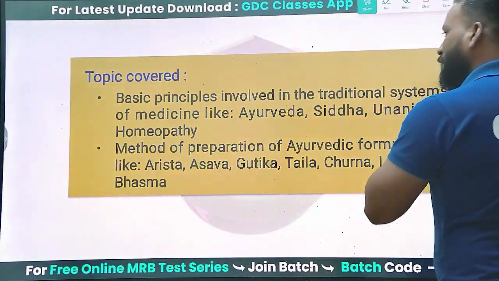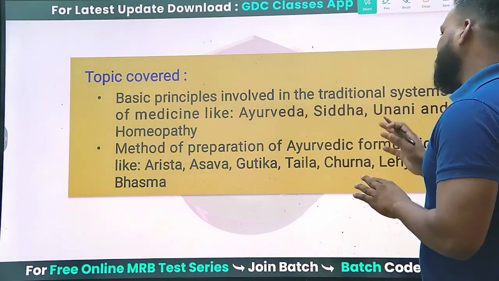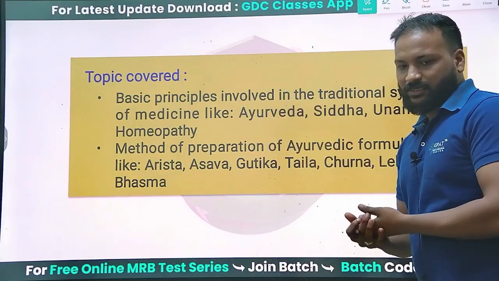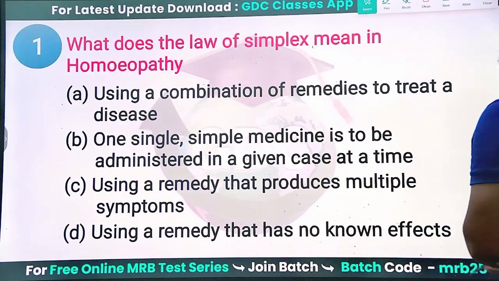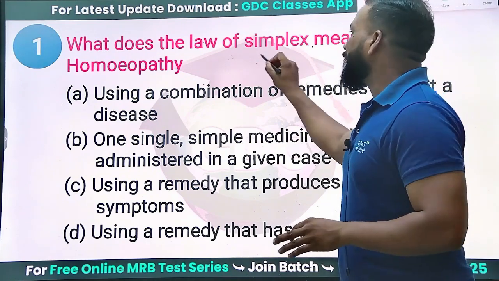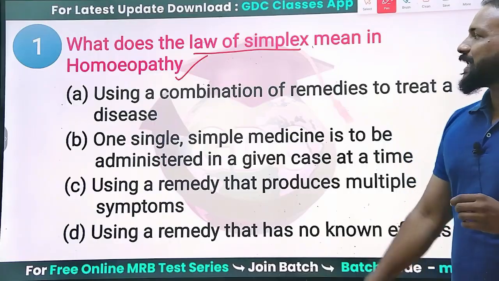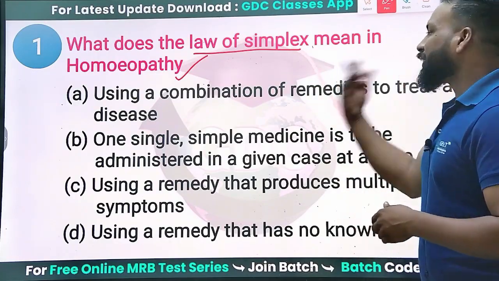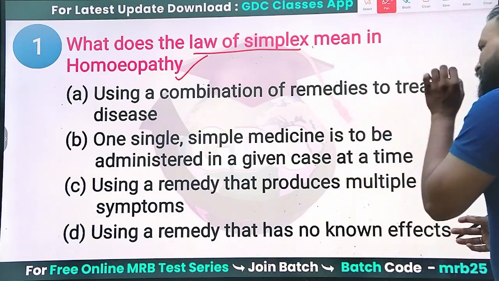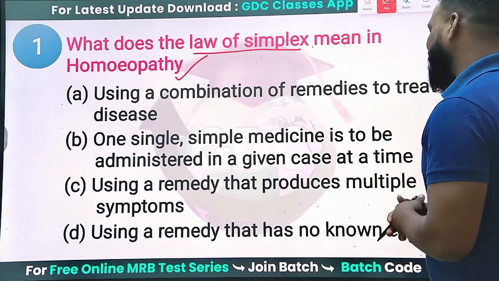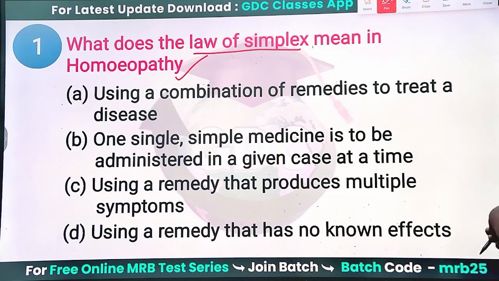So all the questions related to these topics: Ayurveda, Siddha, Unani and Homeopathy and their preparations. First question of the series is, what does the law of simplex mean in homeopathy? There are 7 to 8 principles in homeopathy, and one of the principles is law of simplex. So what does it mean? Using a combination of remedies to treat a disease. One single simple medicine to be administered to a given case at a time. Use a remedy that produces multiple symptoms. Use a remedy that has no known effects. What is the right answer?